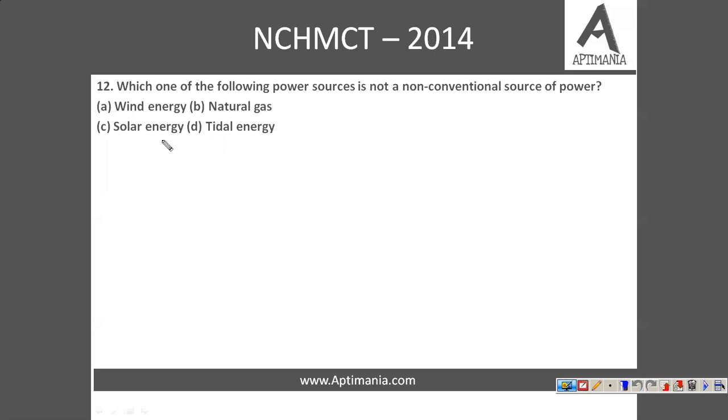Which one of the following power sources is not a non-conventional source of power? Now wind energy, natural gas, then the other options are solar energy and tidal energy. So the correct answer to this question is natural gas. Natural gas is a conventional source, while the other three come under the category of non-conventional sources, right? So the answer is natural gas. This is different from all the remaining three, in fact you can say. So the answer is natural gas. Question number 13.